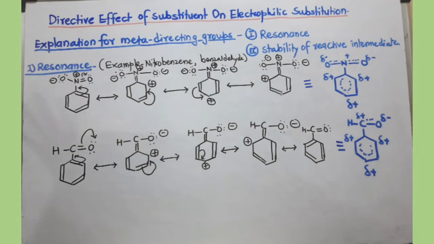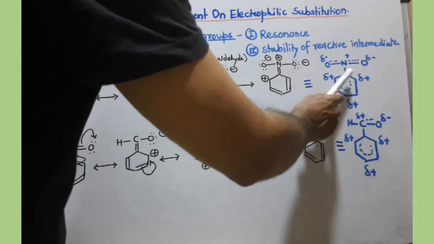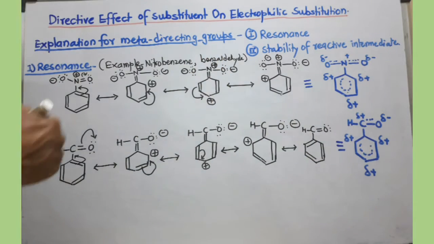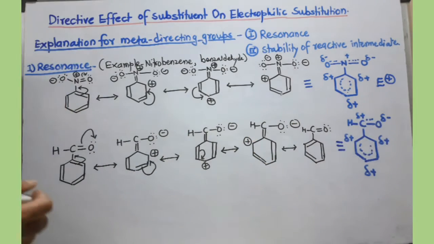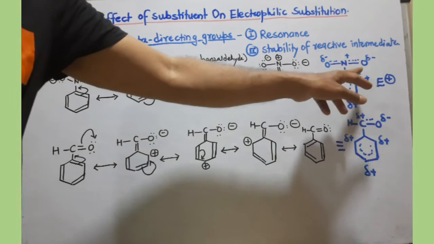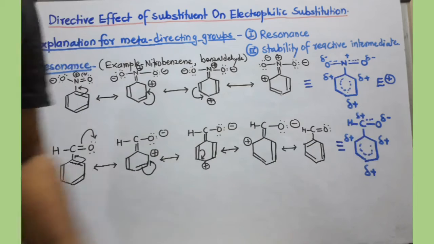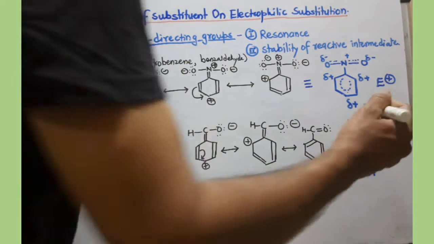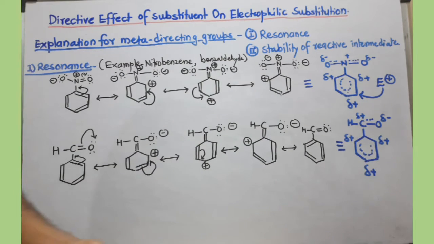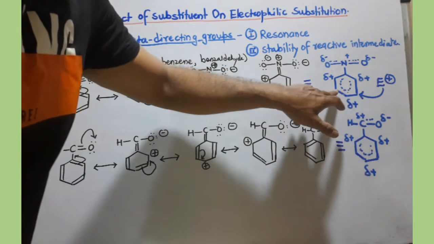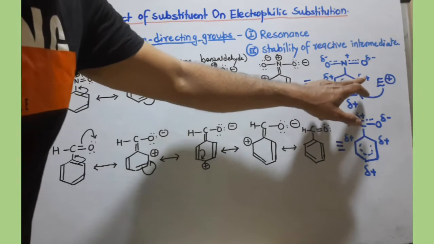Now forget all these things. You just see here that positive charge is there on two ortho and one para position. If the incoming electrophile wants to join, it will definitely not go at the ortho and para positions because of less electron density. It will prefer to go at the meta position, because at the meta position there is more electron density as compared to the ortho and para positions.